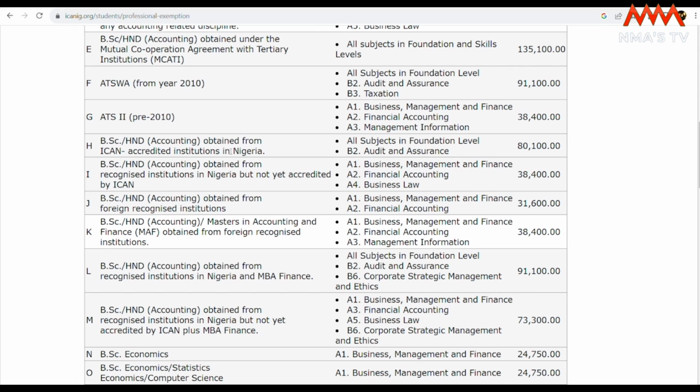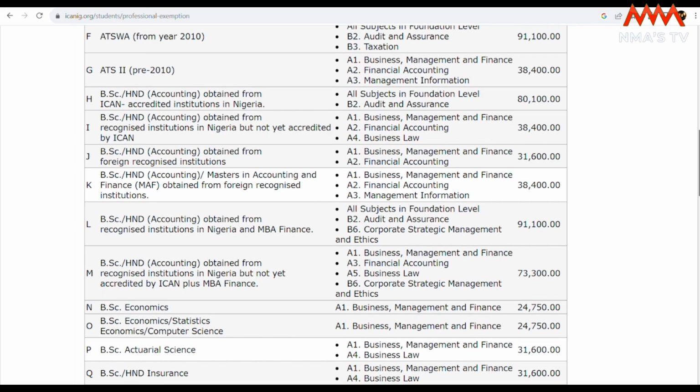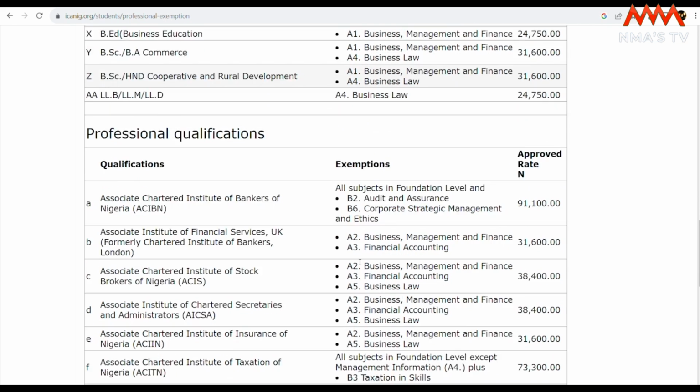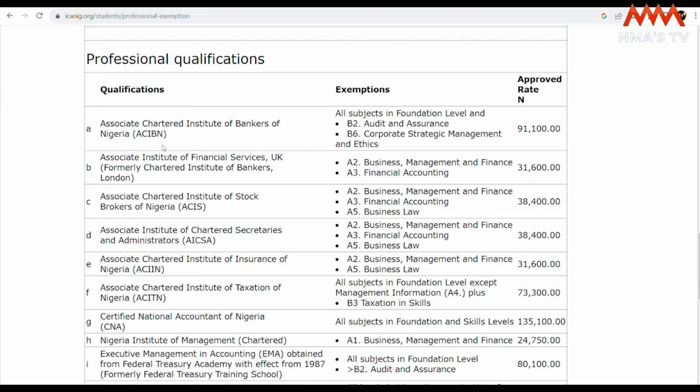You would also be able to check other degrees, BSc Economics, what you have exemption from, one paper in foundation level, BSc Actuarial Science, all of that information is available on this website. You would also see people with professional qualification, which category your professional qualification falls under, and how much you'll be paying as a result of obtaining that professional qualification, and where you'll be starting from, right?